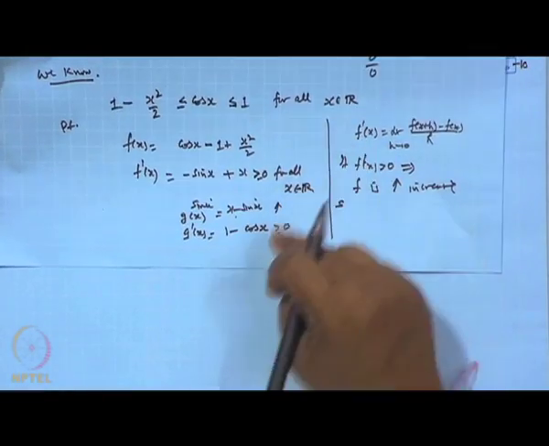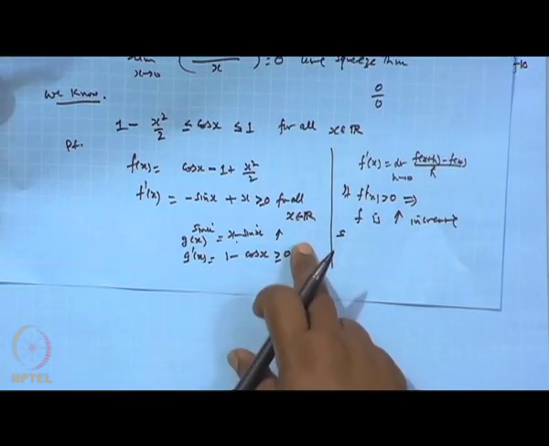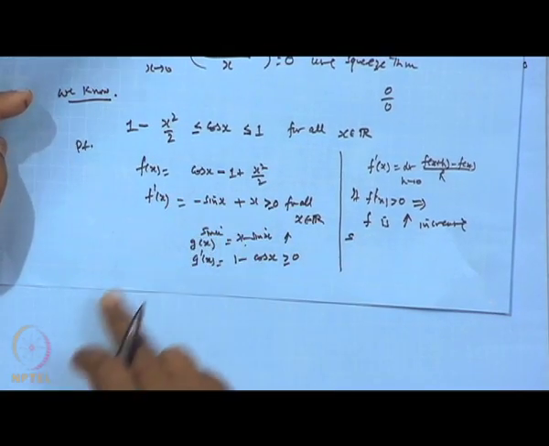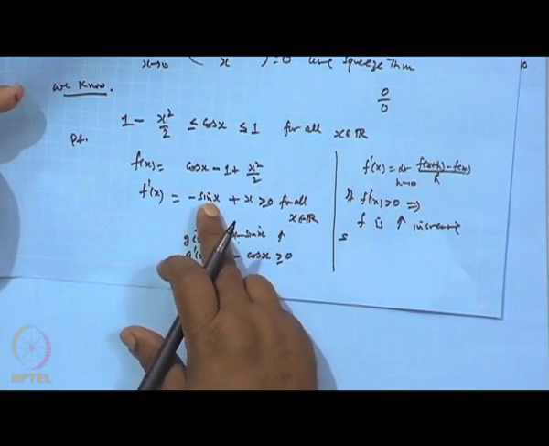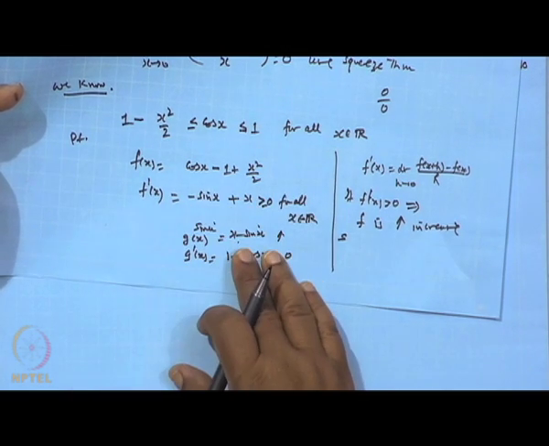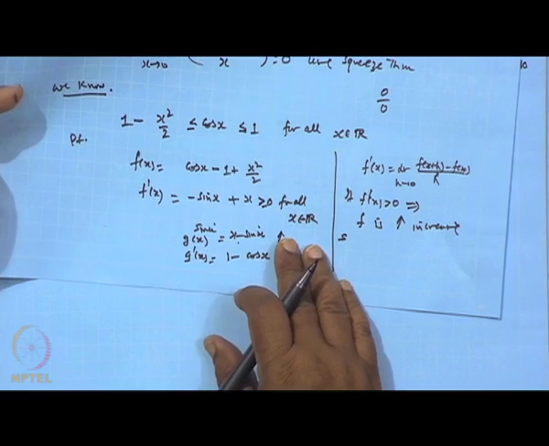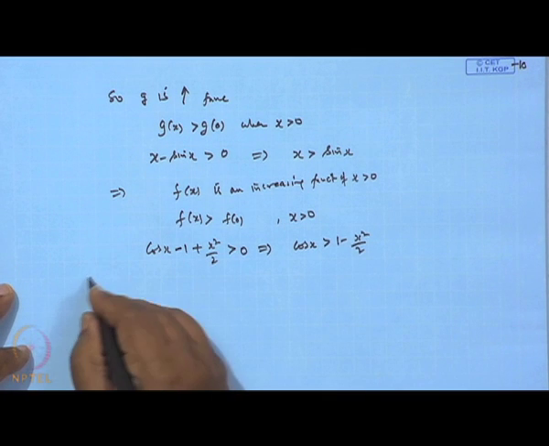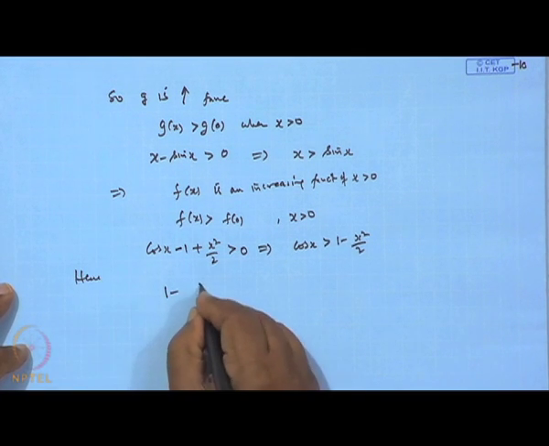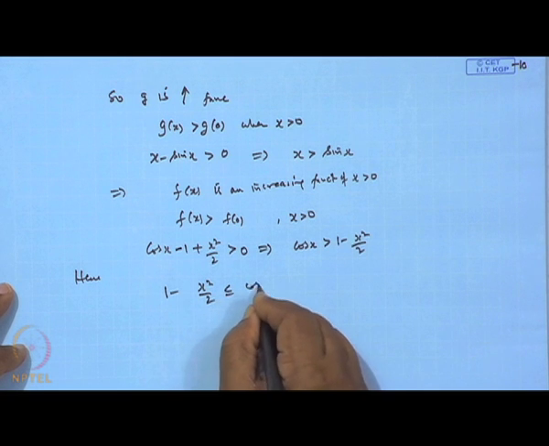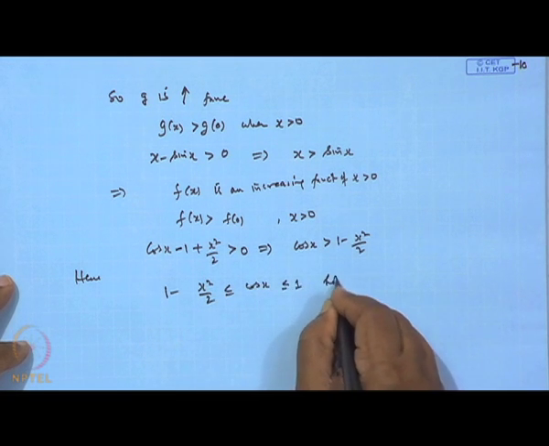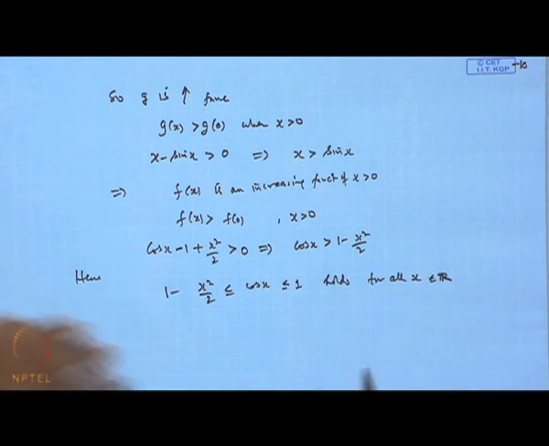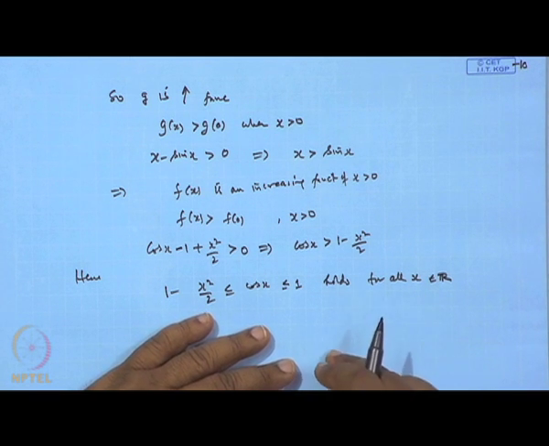Now, for x negative, in a similar way we can show that the inequality holds. If x is negative, we can write this plus sin x and this, and we can further show that it is again an increasing function. So, if it is true, then hence 1 minus x square by 2 is less than or equal to cosine x is less than or equal to 1, which holds for all x belonging to R.